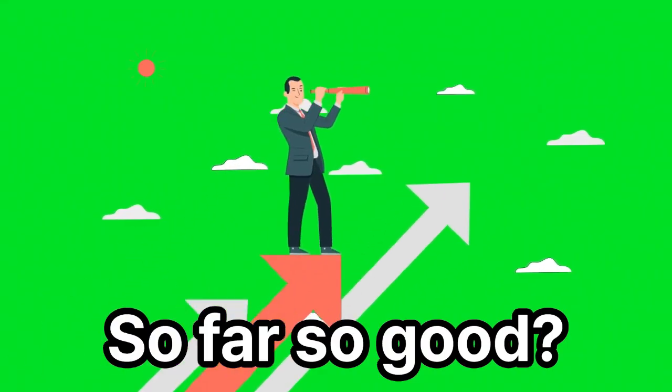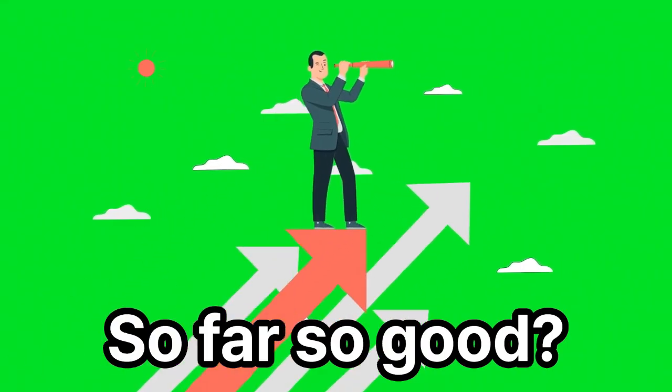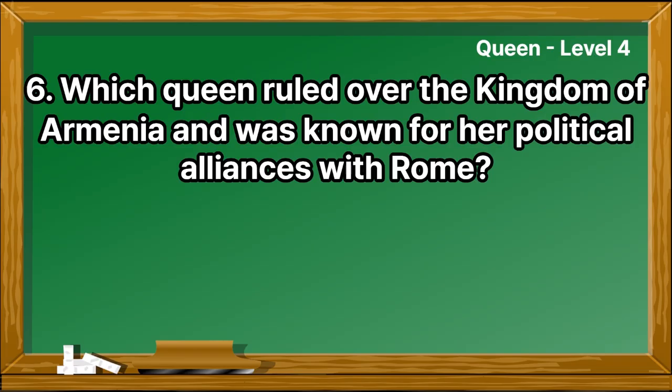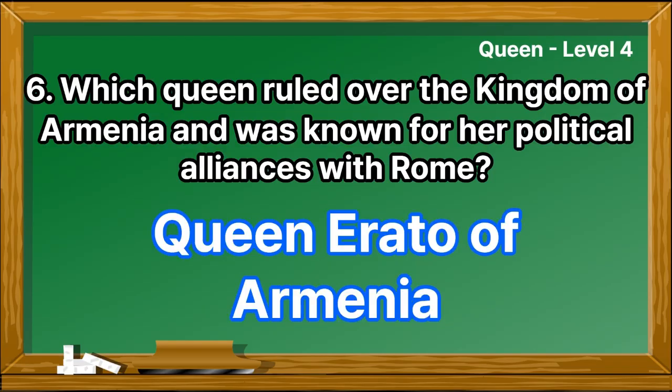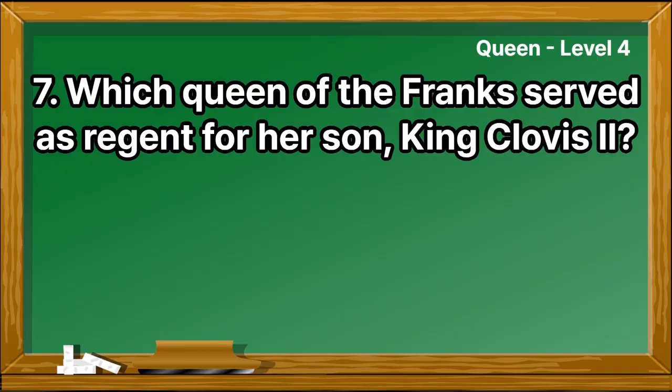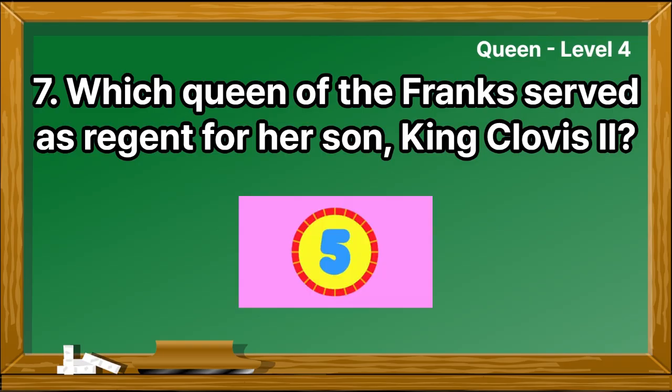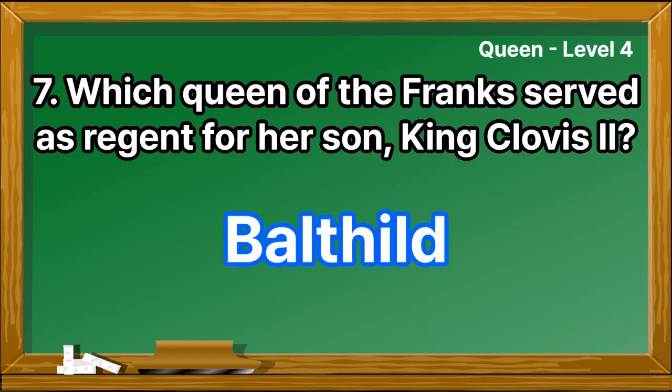So far so good? Which queen ruled over the Kingdom of Armenia and was known for her political alliances with Rome? Queen Arato of Armenia. Which queen of the Franks served as regent for her son, King Clovis II? Malthild.